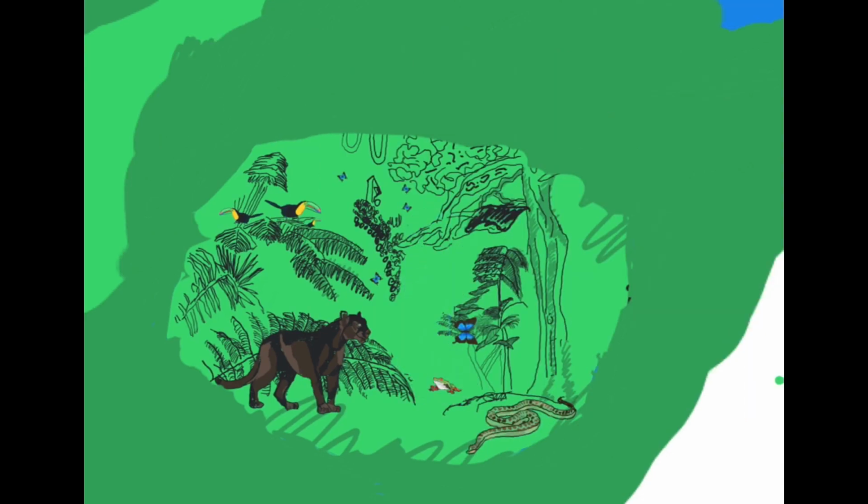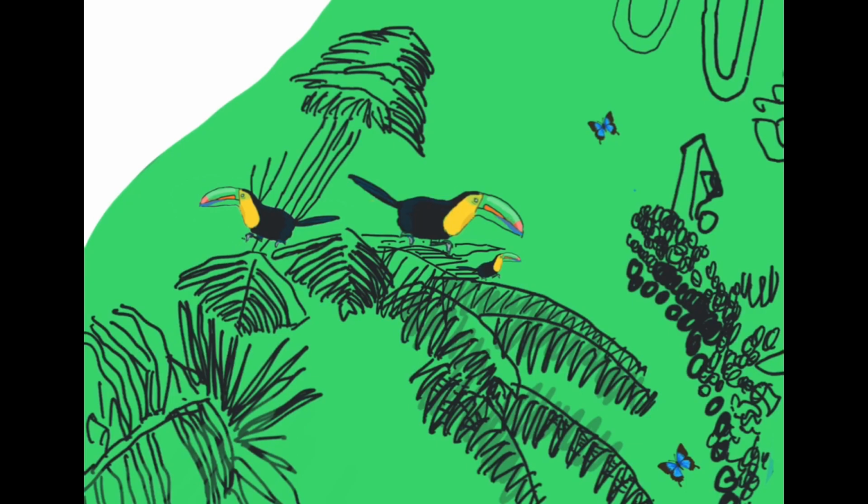If we just wanted to talk about only living organisms and not the non-living components, we would use the phrase community. Community refers to only living organisms in a local ecosystem. In this community, we have tree ferns, frogs, butterfly, panthers, and more. We are going to focus on one species, the toucan.